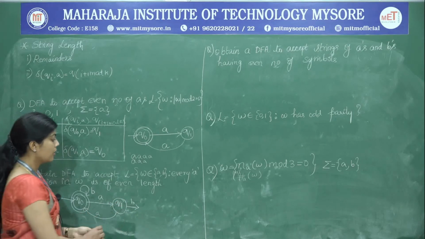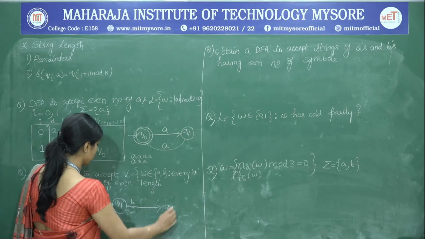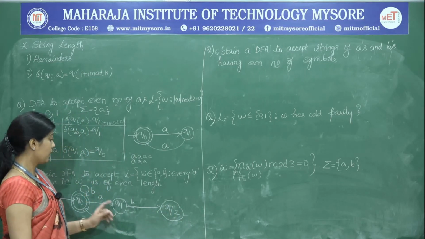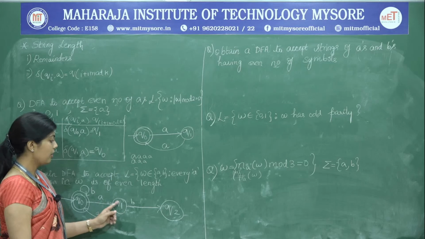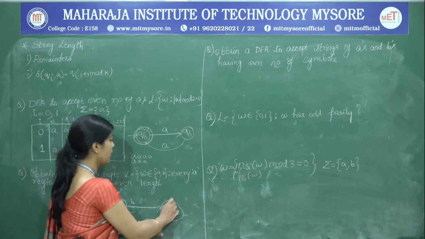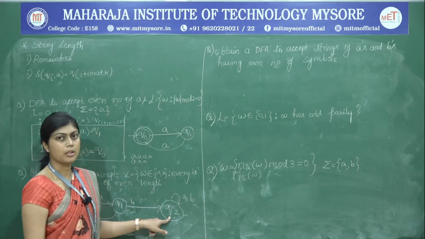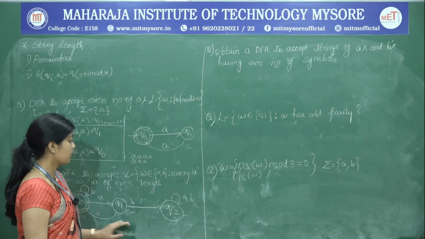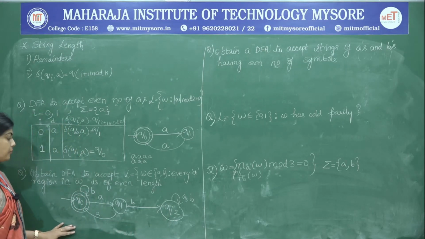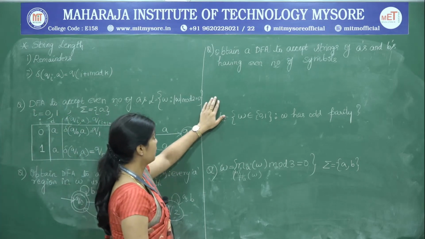So therefore, this transition on B can be defined to go to some state Q2, which we call a trap state. So in case after a single A has appeared, any number of B's appears, then take it to this trap state and stay there, and there is no way to accept that kind of a string. So this is how we formulate the solution for this problem. So next, we will go to the next problem statement.